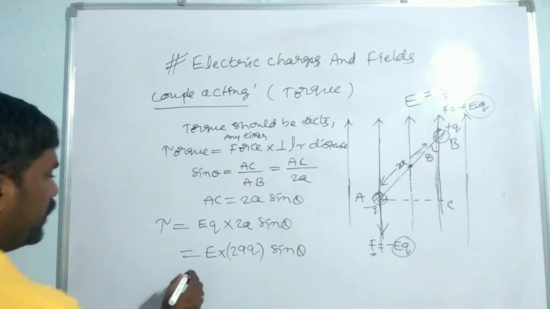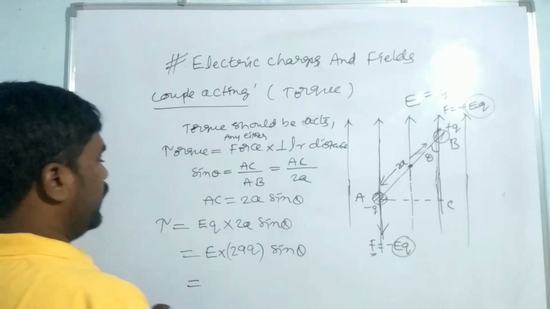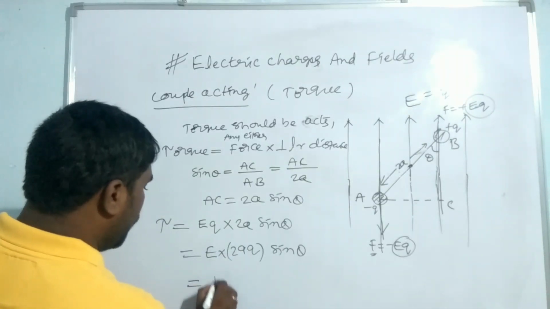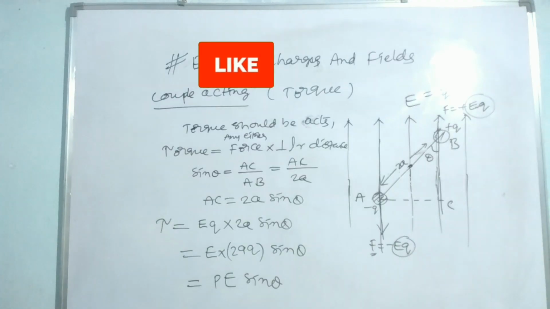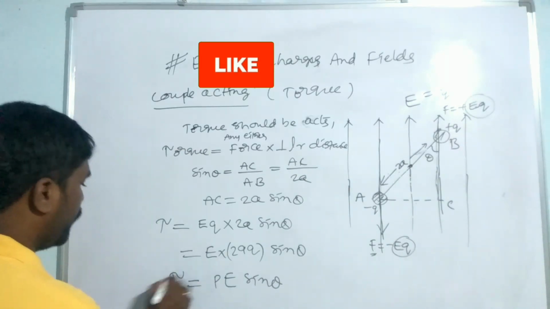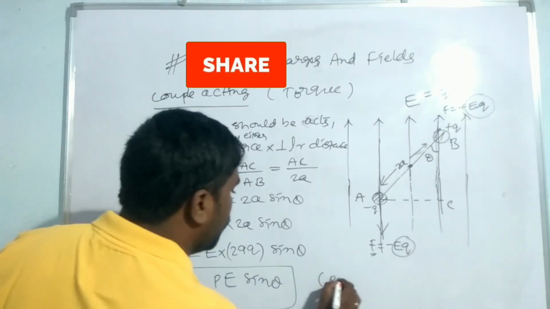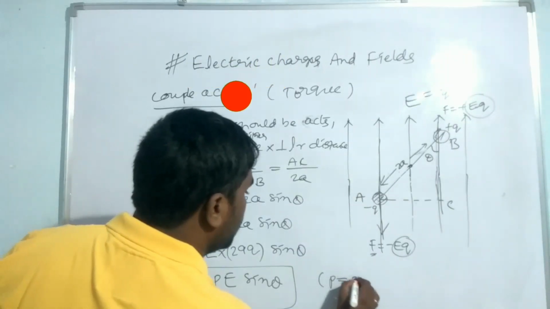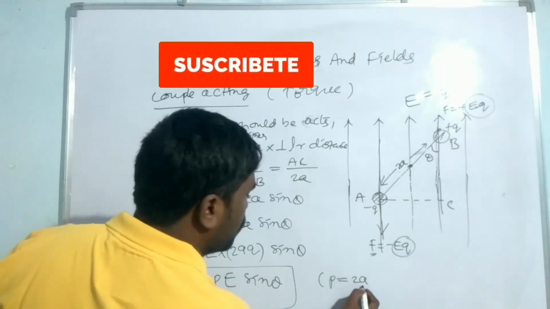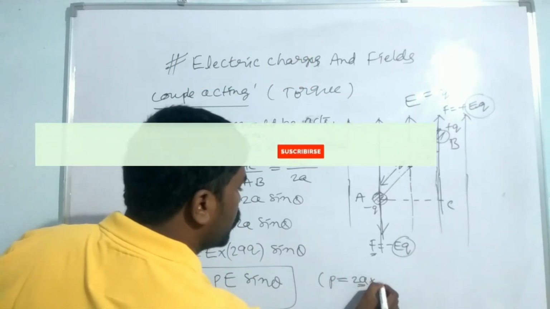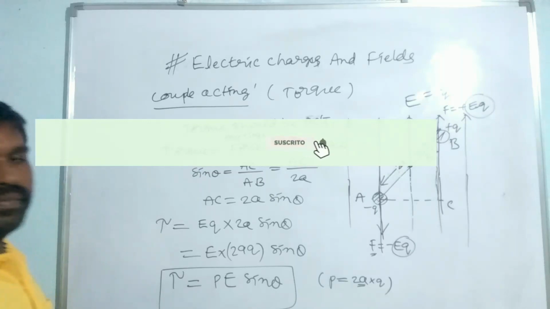Okay. So here you can write that 2AQ is the dipole moment P, into E sin theta. PE sin theta. So tau is equal to PE sin theta. P is the moment of the dipole.